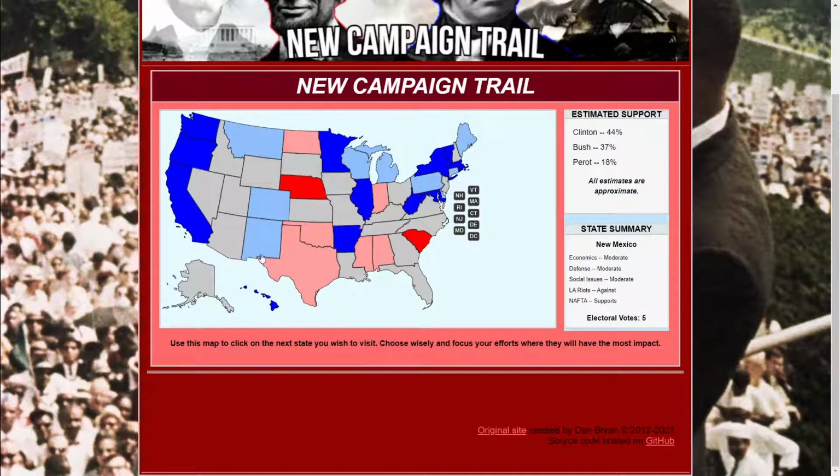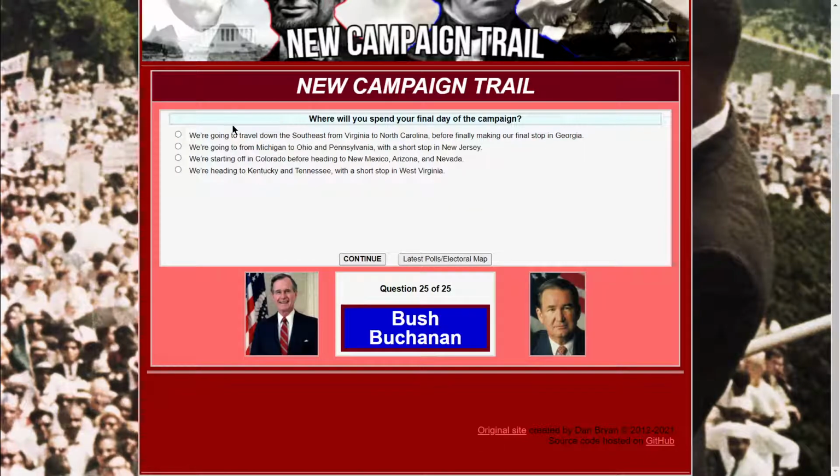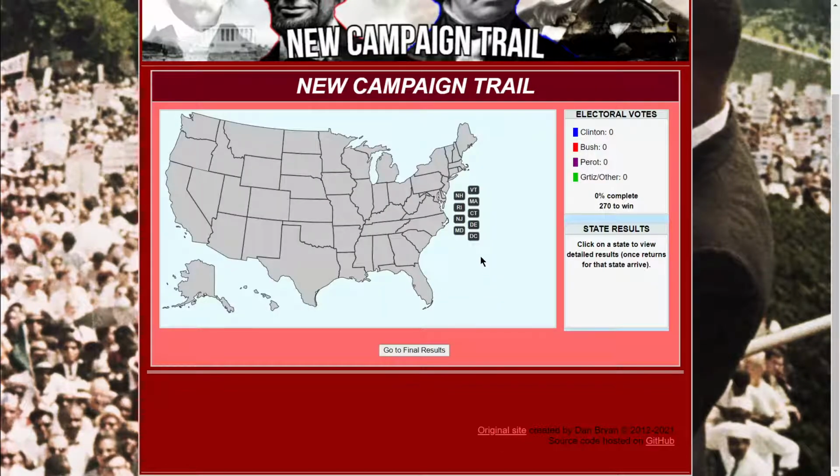Okay. Now we could probably go for Arizona because I love the state. Where will you spend the last part of the campaign? I'd probably say, yeah, let's go to Virginia, North Carolina, and Georgia. Only because Clinton won Georgia in 92, so we'll make sure it doesn't go blue again.